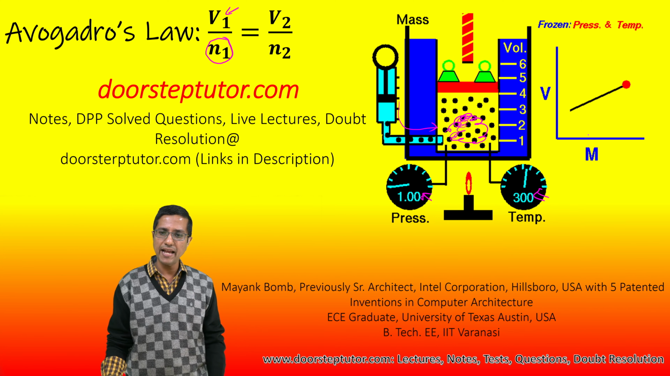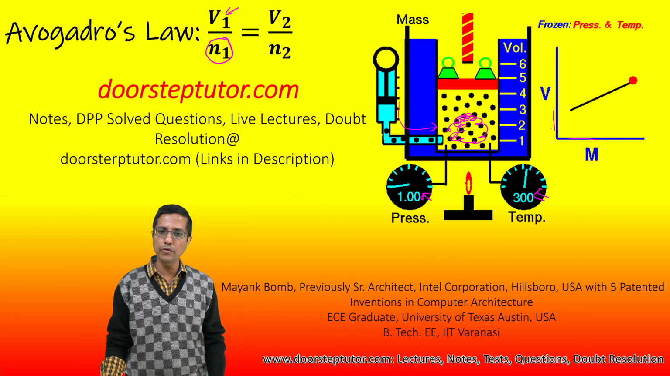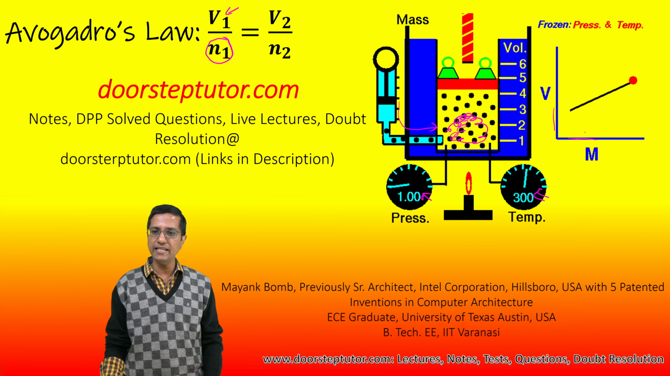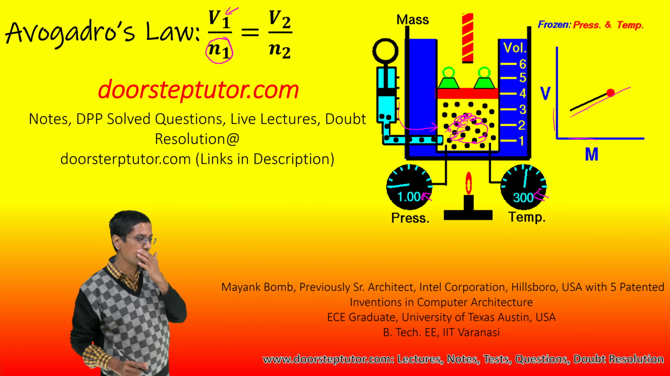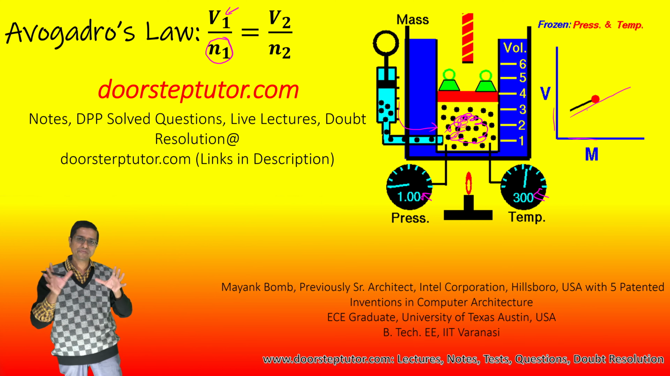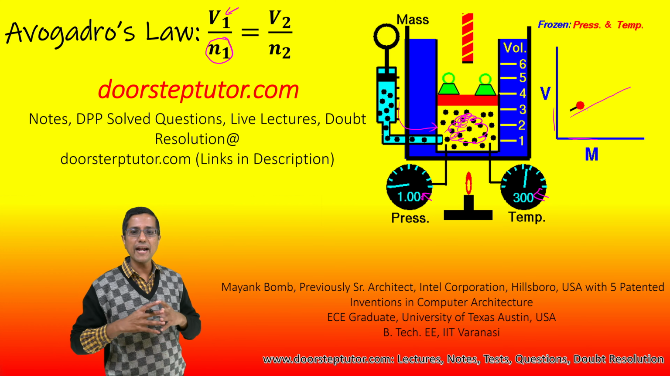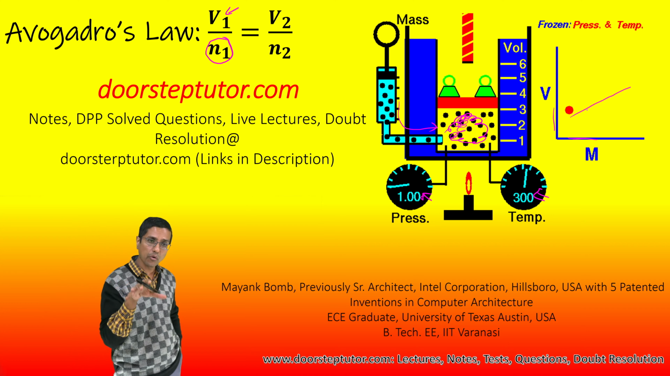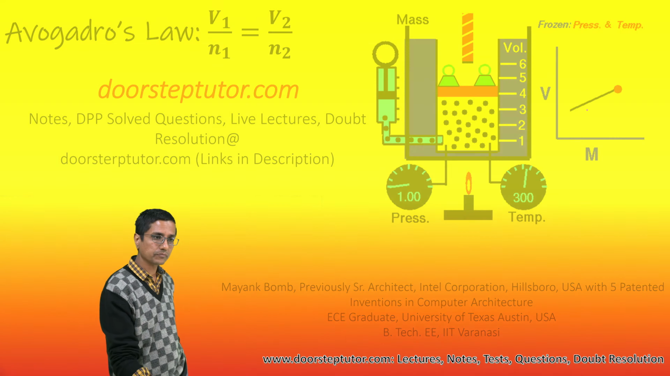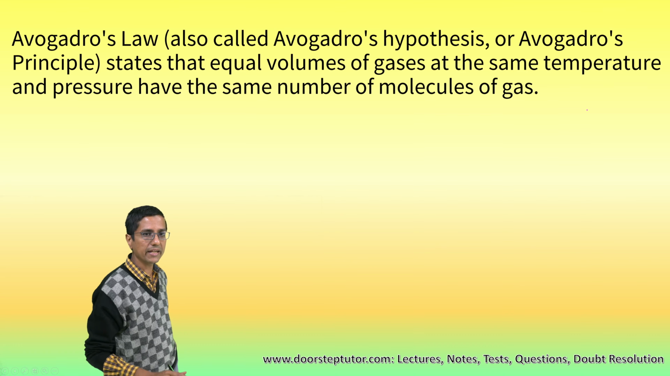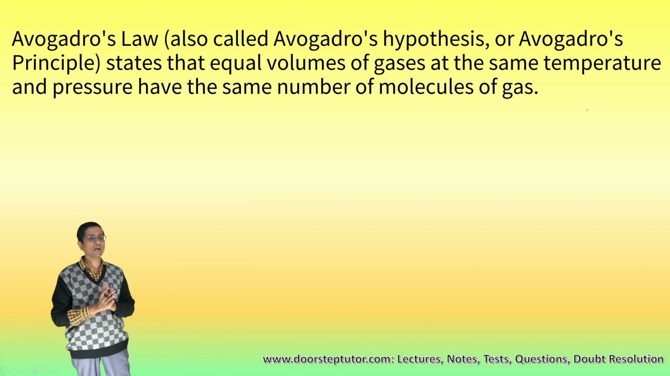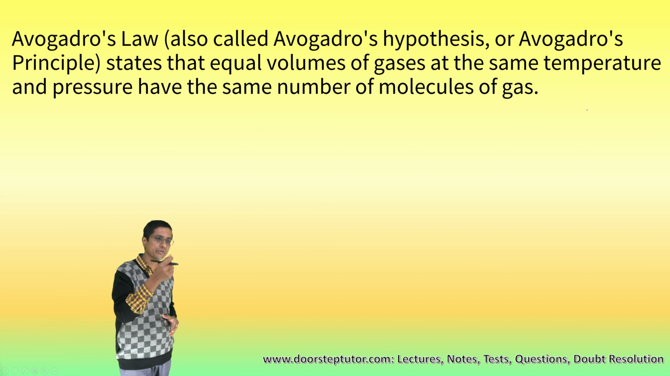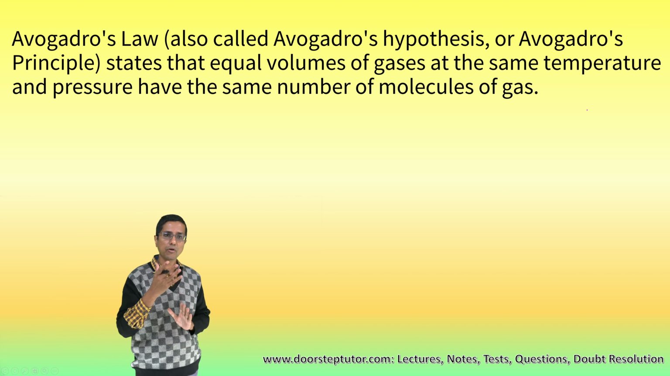If we plot the mass versus volume curve, we will see that as we increase the mass, the volume increases linearly, which means there is a direct relationship between the mass and the volume at constant pressure and temperature. This does not hold only for one gas, but across gases. This is the original Avogadro's law, or Avogadro's hypothesis.